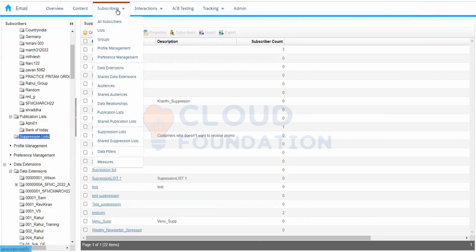We talk about the subscribers and how we can prepare the audience. Once the audience is prepared, once we know these are the target customers and we are storing them either in the data extension or the list or the group, whatever it is.